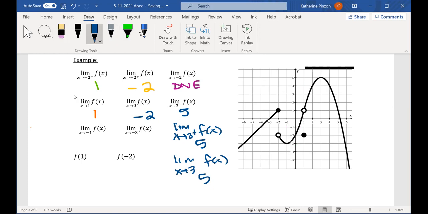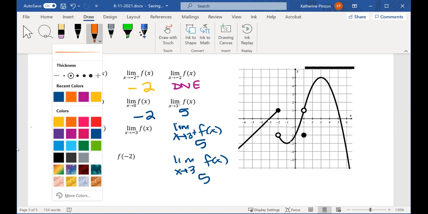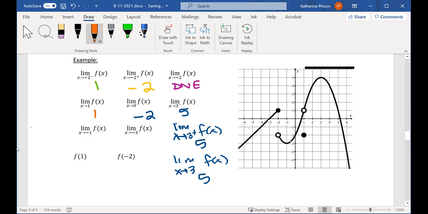Okay, let's see who comes next. I'm doing limit as x approaches -1 of f of x. All right, gentlemen, all the way in the back. What's your name? Adrian. And Win. You guys agree? -3. Adrian and Win say the limit as x approaches -1 is -3. Agree or disagree? Agree. Yeah, good job.